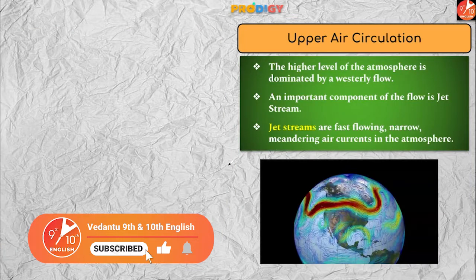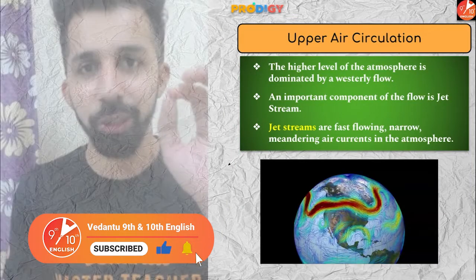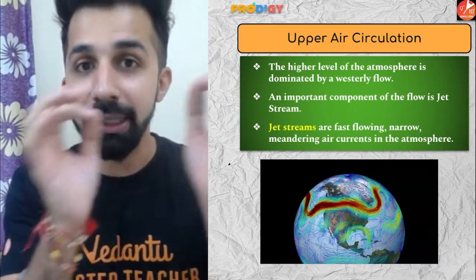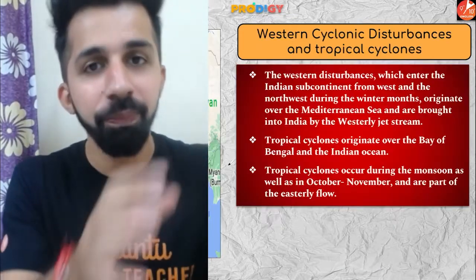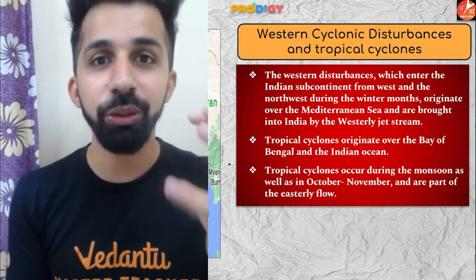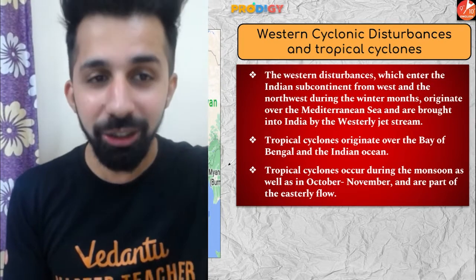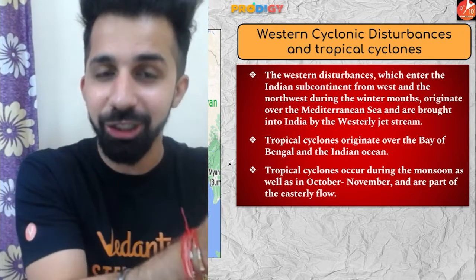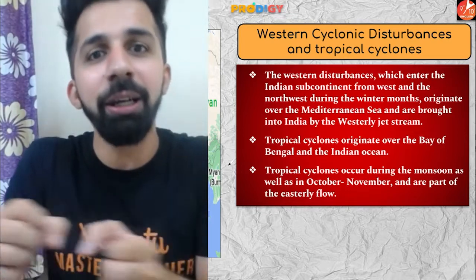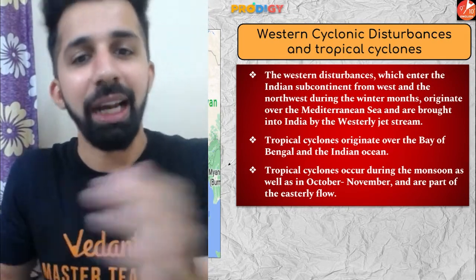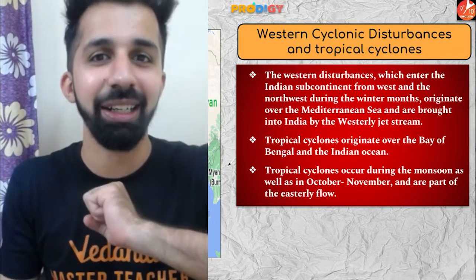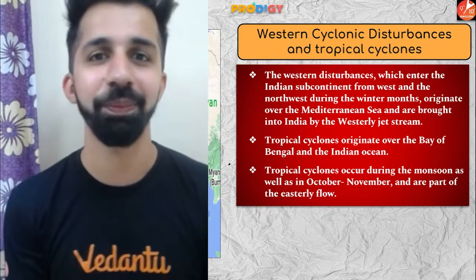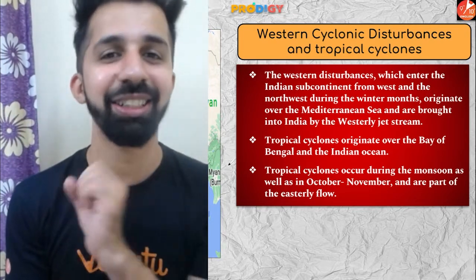Here jet streams come into the picture. So basically, what is happening? Jet streams are moving from west to east, and these jet streams are carrying along with them these western disturbances. These are extratropical cyclones which are generated in the western hemisphere near the Mediterranean region, and these extratropical cyclones are carried by jet streams on their way, and then they enter India. Are you understanding how jet streams are carrying western disturbances with them and they are entering India? Try to understand, it's an interesting part.